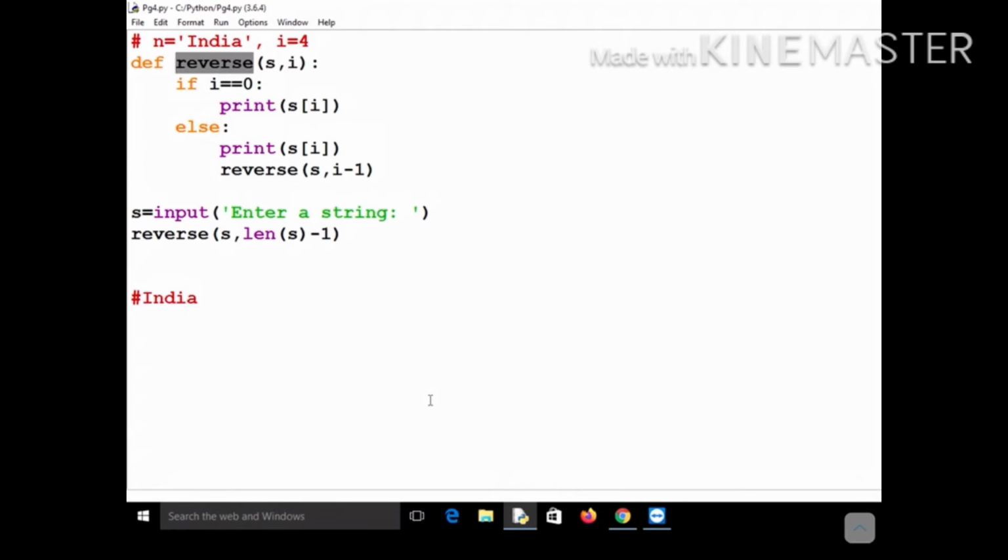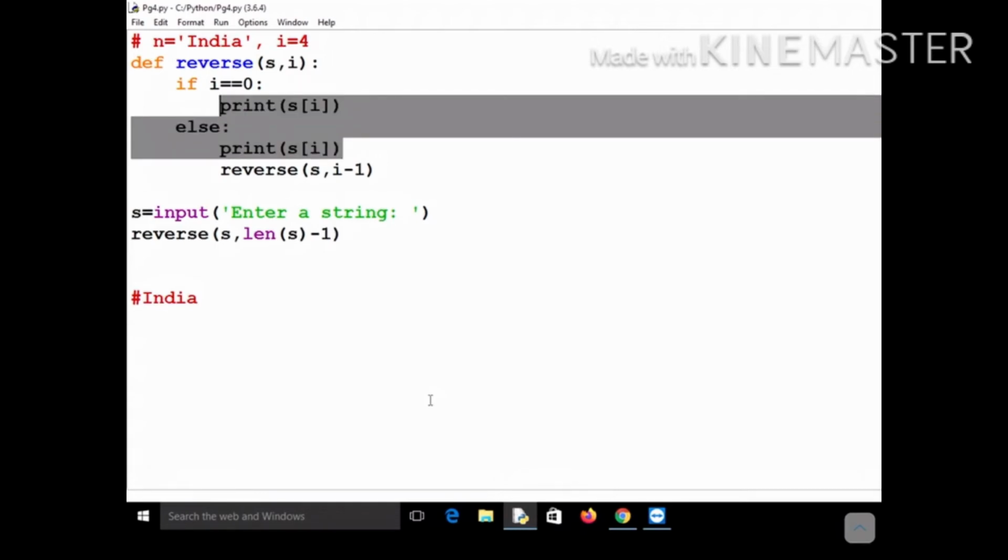It will keep returning to the previous function call, and finally it will reach the main. The output is already displayed, because in the if part and the else part you had already printed the output, so nothing will get printed again, and finally the desired output will be obtained.